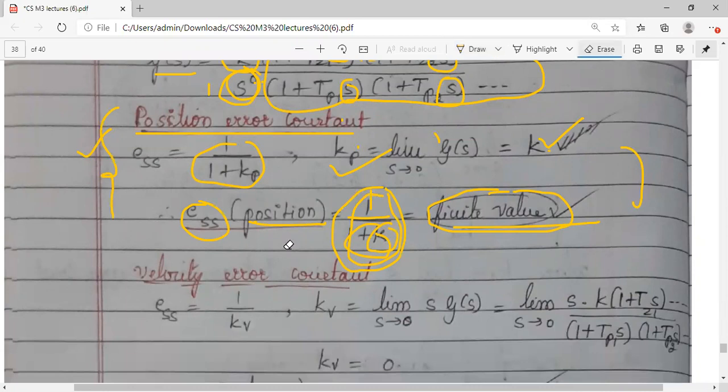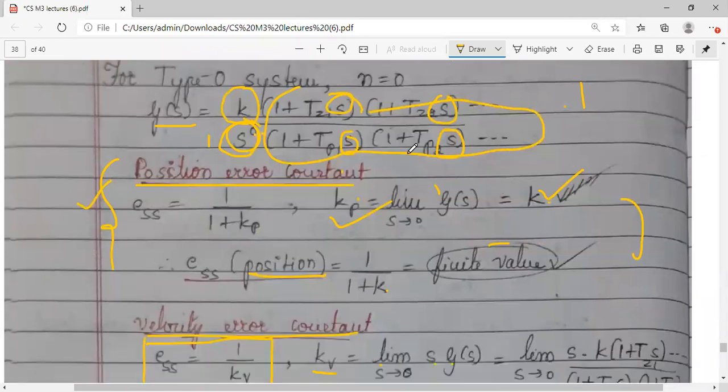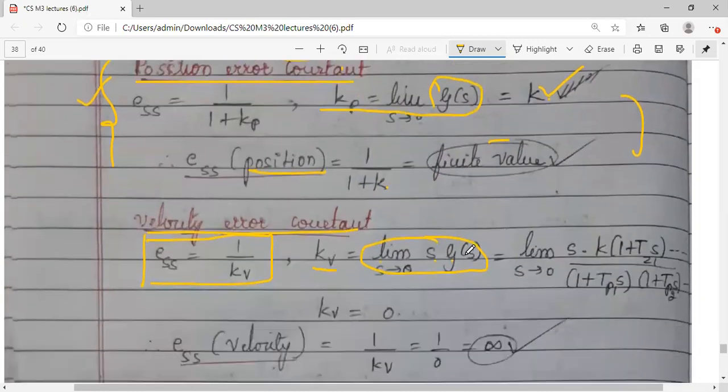Similarly, we will go for velocity error constant. So what is this velocity error constant? We have derived this in the previous session. ESS will be 1 by Kv. And what is Kv? Kv is limit of s into g of s. आप difference देख सकते हो, the difference between positional error constant and Kv. यहाँ पर limit में s नहीं है, here there is a presence of s. In the next step, keeping s as it is, g of s के लिए substitute कर दो.